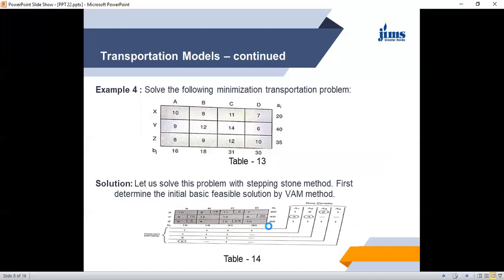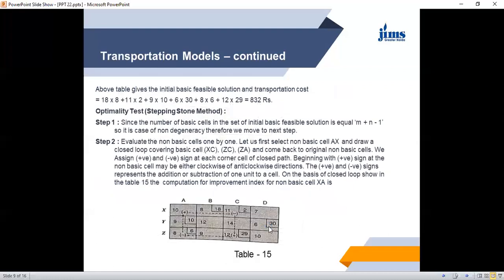So here we have seen that the number of basic cells, or occupied cells, or allocated cells is equal to m plus n minus 1. Therefore, this is not a case of degeneracy. A non-degenerate solution exists, and we move to the next step. So we evaluate the non-basic cells one by one.